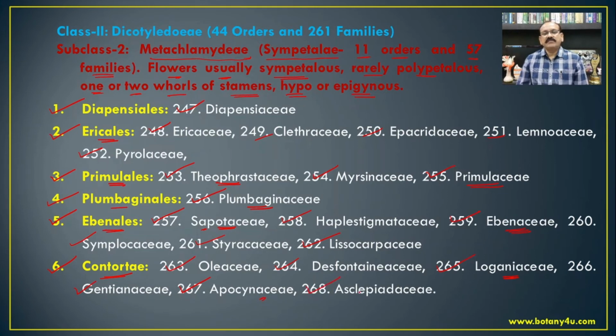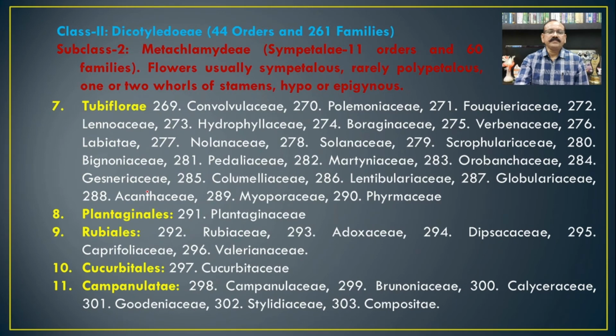Then Asclepiadaceae, the most common members are Calotropis procera, Telosma. Again one of the members, that is Bidaria cuspidata, which is one of the rare plants from this family Asclepiadaceae. The seventh order from the Metachlamydeae, that is Tubiflorae, which includes the Convolvulaceae. That is, the Convolvulaceae include the species of Ipomoea, Argyreia, Merremia, Rivea, etc.